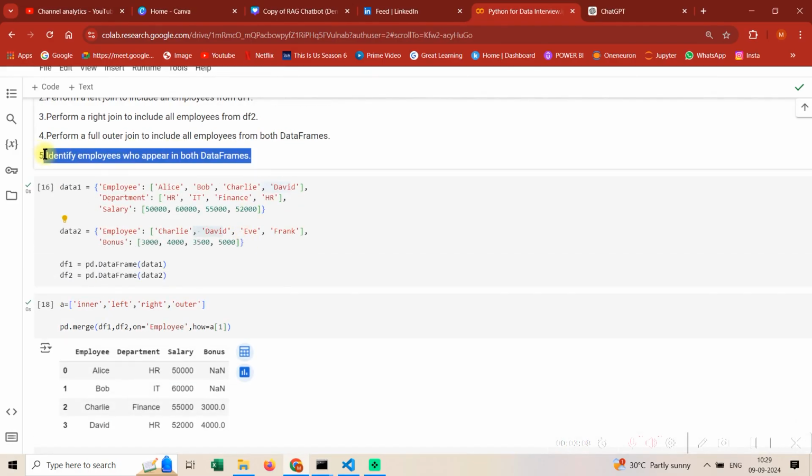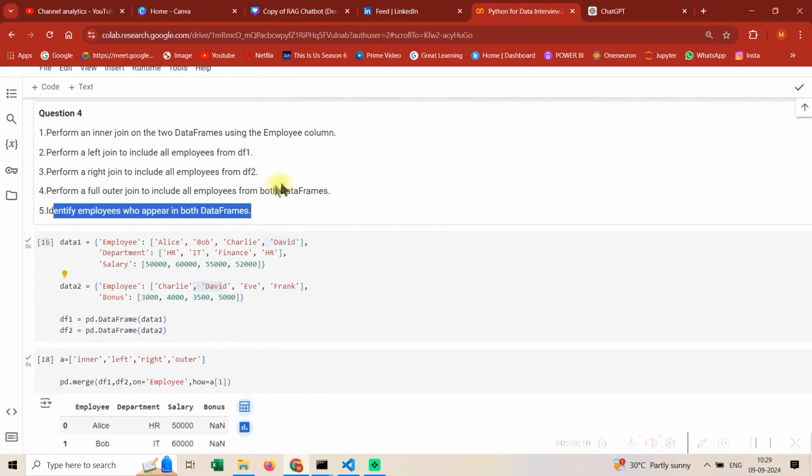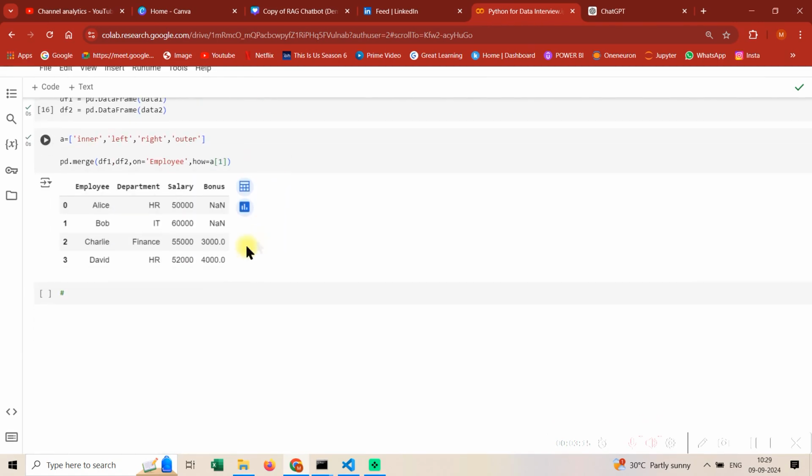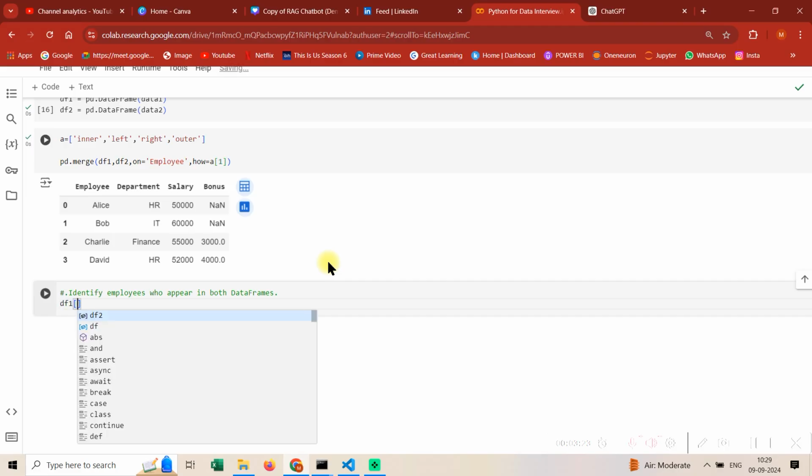The next thing is this one. Identify employees who are in both data frames. So guys, this is a good question. It can come. So see guys, whenever I get this question, I try to do it via a very efficient way. First of all, take the data frame and then take the column that you want, employee.